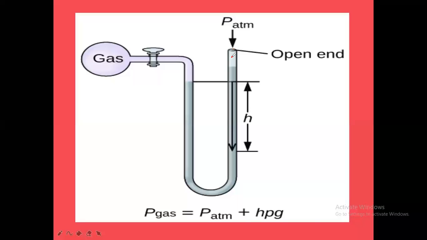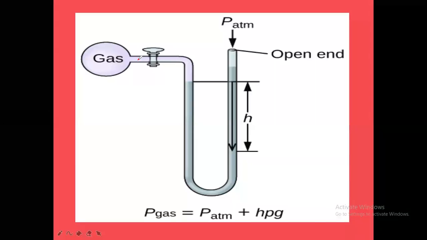Here air will be acting its pressure on it. The surface of the mercury liquid is open here. So when the surface of the liquid is open, what happens? Air will be acting its pressure on it. So there will be atmospheric pressure on this.